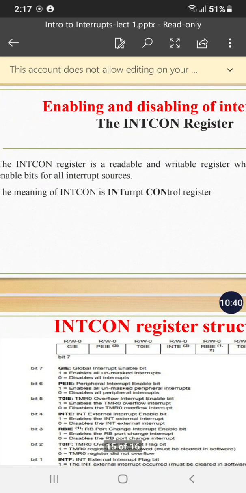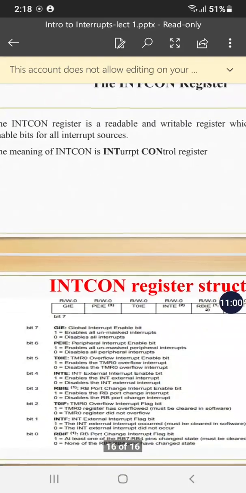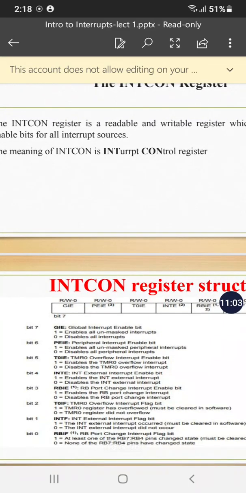Bit number 7 is called the GIE bit. GIE stands for Global Interrupt Enable bit. If you set the value of this bit equal to 1, all the global interrupts will be enabled. If you set it equal to 0, all the global interrupts coming to the processor are disabled. Bit number 6, PEIE, Peripheral Interrupt Enable bit. If you set it equal to 1, it will enable all the non-maskable peripheral interrupts. If you set it equal to 0, it will disable all the peripheral interrupts.